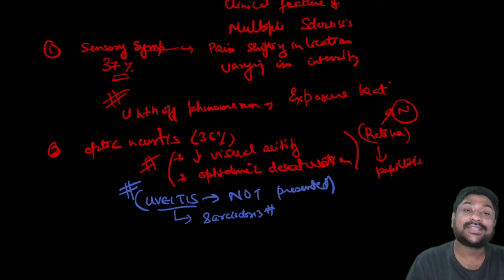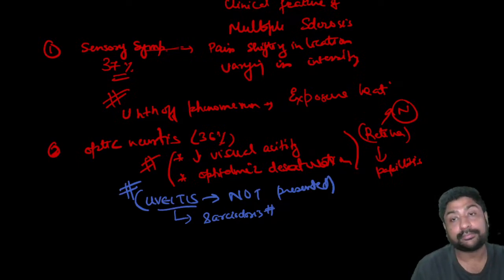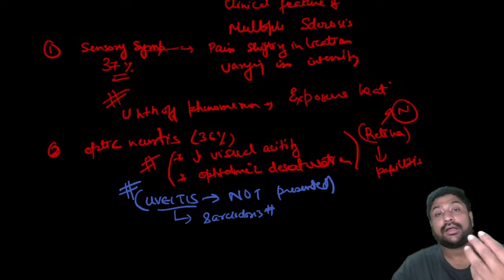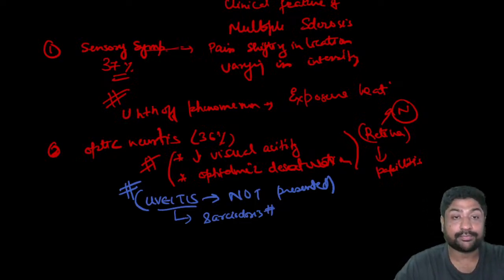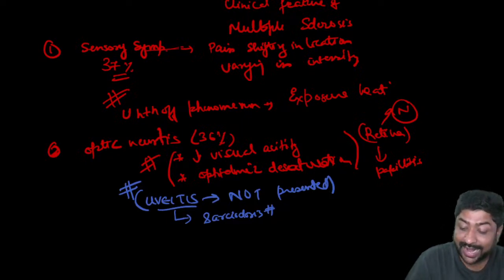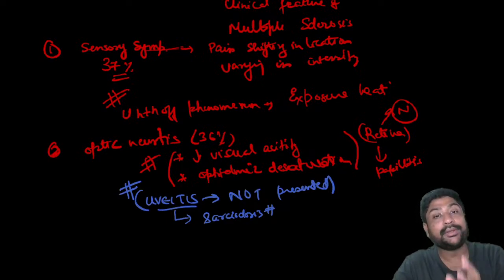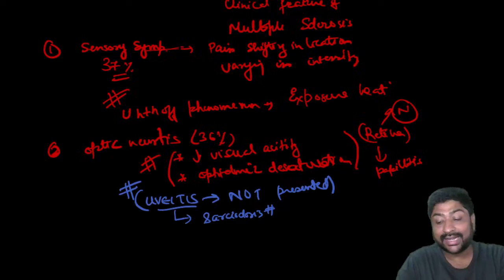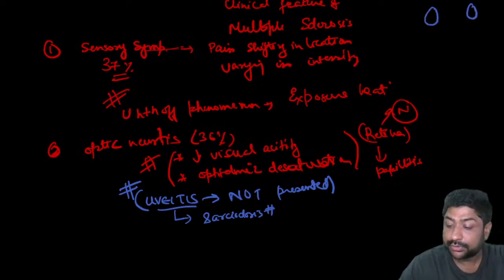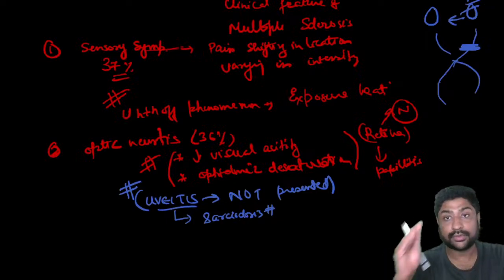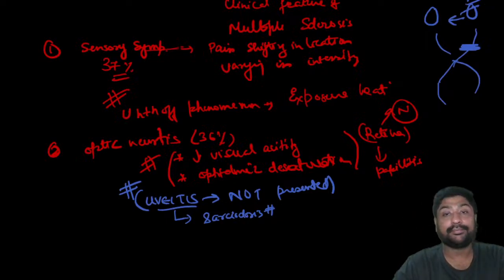Along with optic neuritis, there are some other ocular symptoms based on where the plaque is formed. Suppose the plaque is formed in the medial longitudinal fasciculus. Then whichever side the medial longitudinal fasciculus is affected, on that side adduction will not be there. If this side is affected, this eye will not be able to adduct.